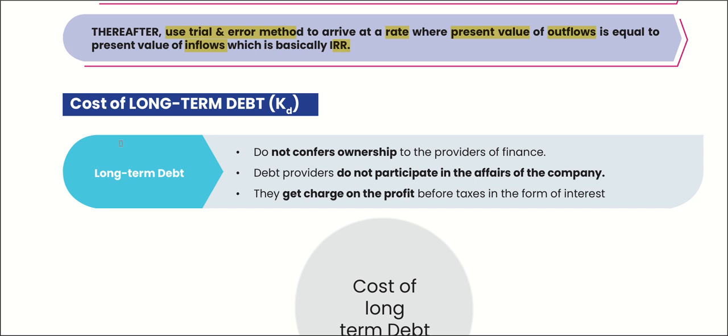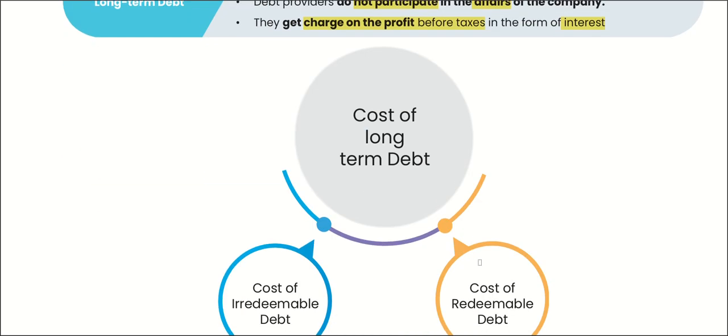Cost of long-term debt, KD. Long-term debt does not confer ownership to the providers. Debt providers do not participate in the affairs of the company. They get charged on profit before taxes in the form of interest.